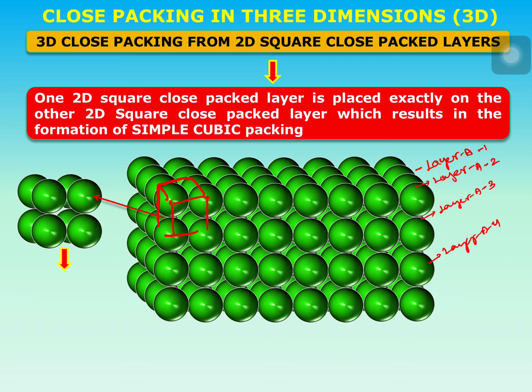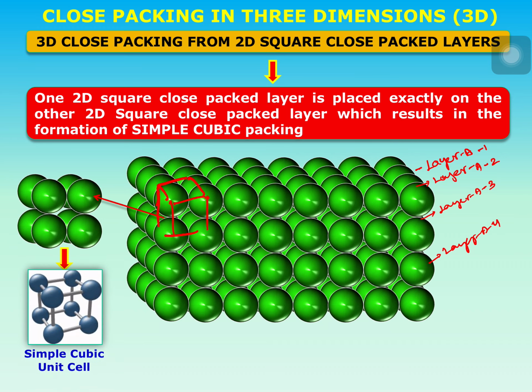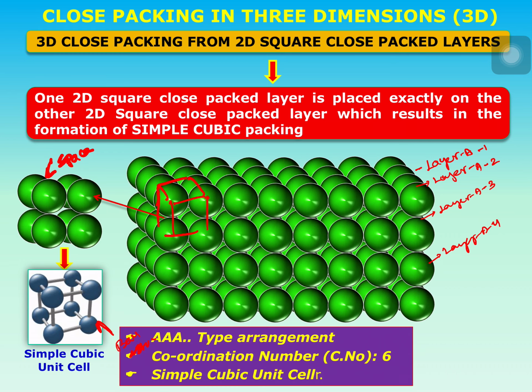There are no atoms at the face centers, there are no atoms at the body center. So this is a space filling diagram, space filling model. This is simply a ball and stick model. It is AA type of arrangement. Since it is 3-dimensional, we are calling it AAA type of arrangement.